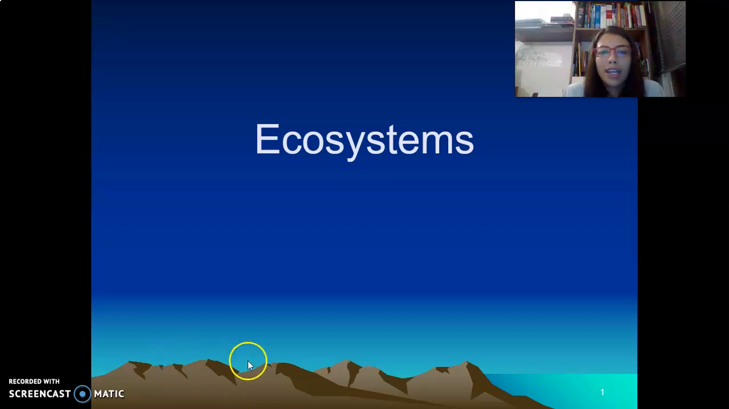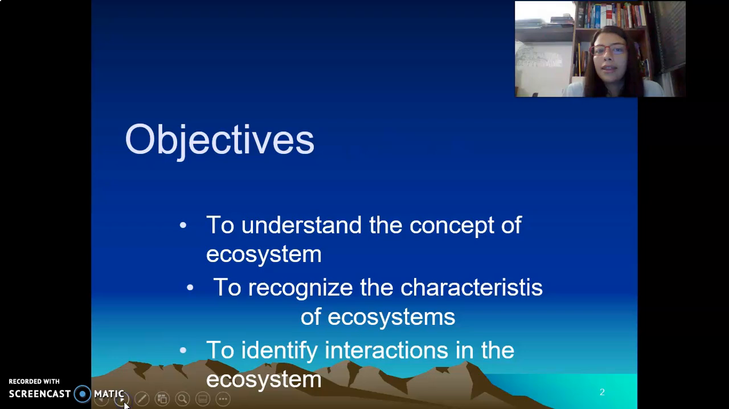The topic of today is ecosystems. The objectives for our session are to understand the concept of ecosystem, to recognize the characteristics of ecosystems, and to identify interactions in ecosystems.